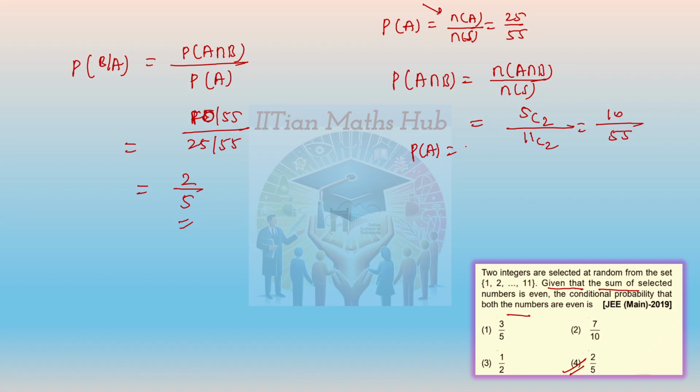Probability of A is nothing but 5C2 plus 6C2 upon the total number, which is 11C2, like this.